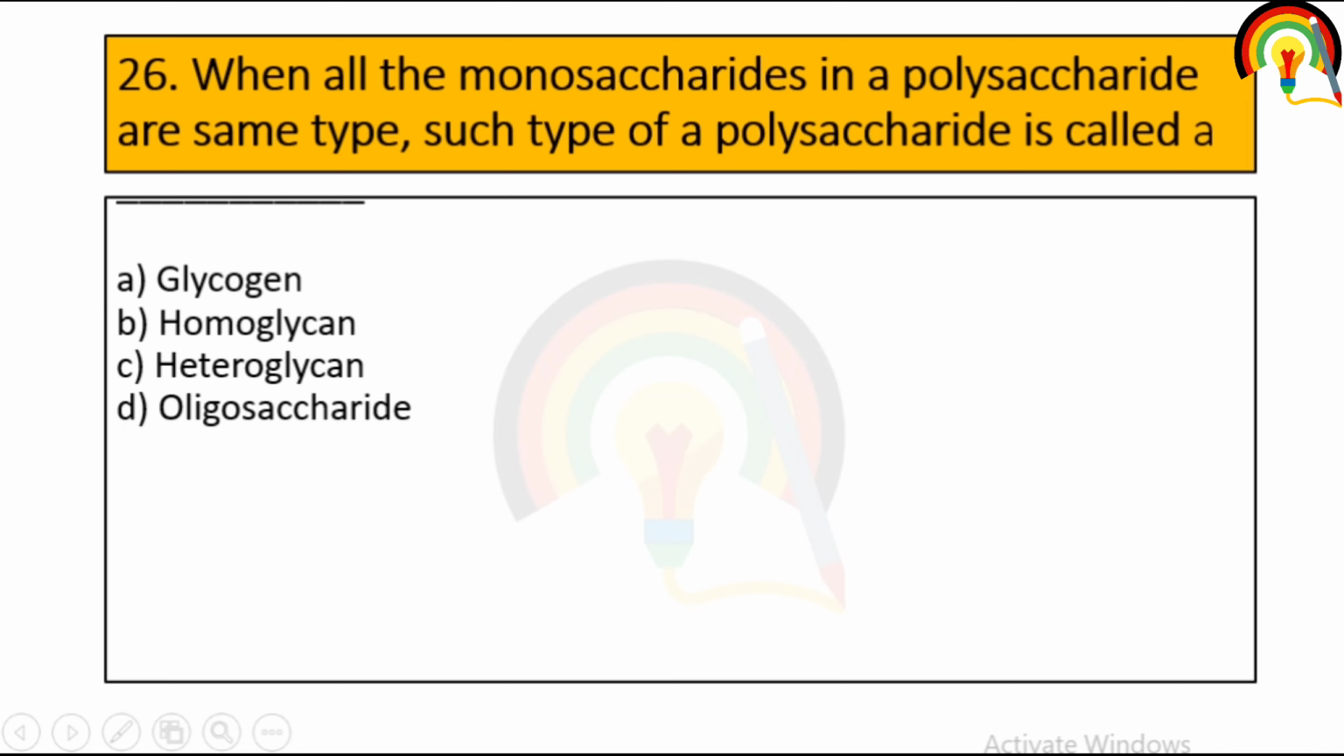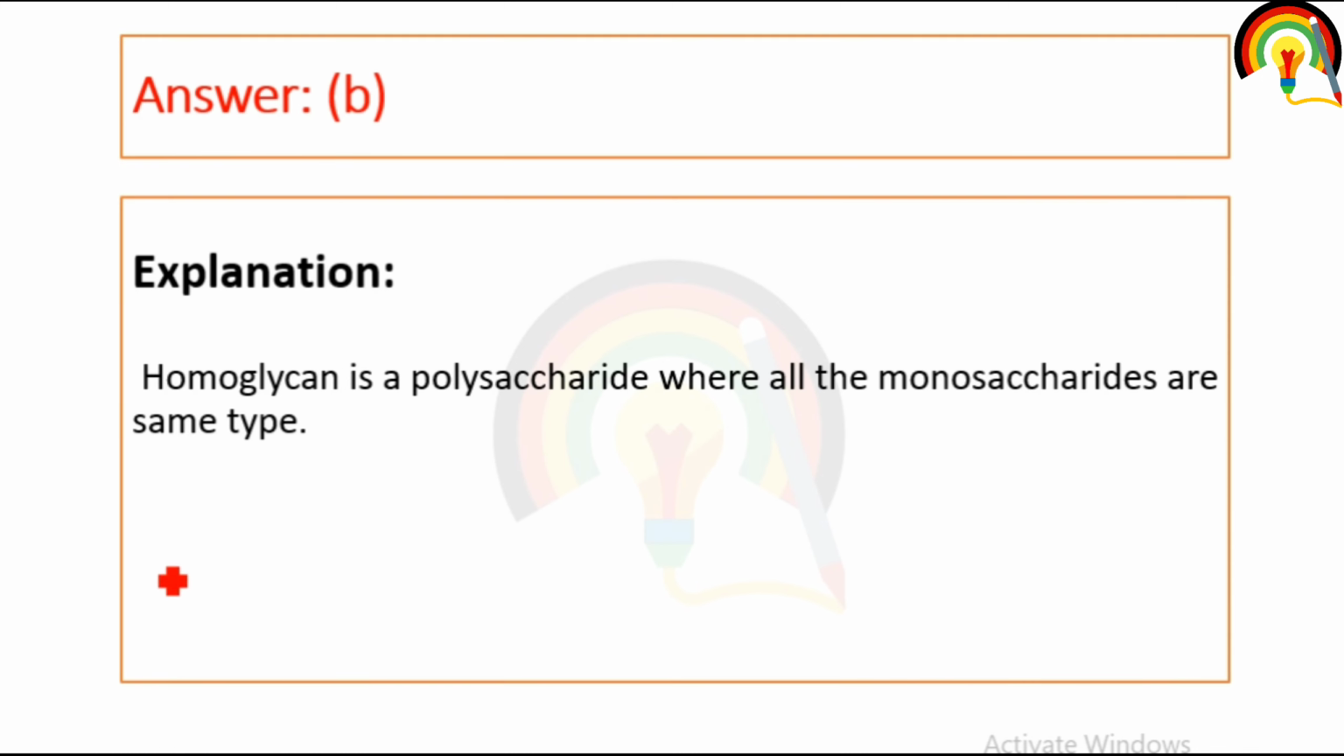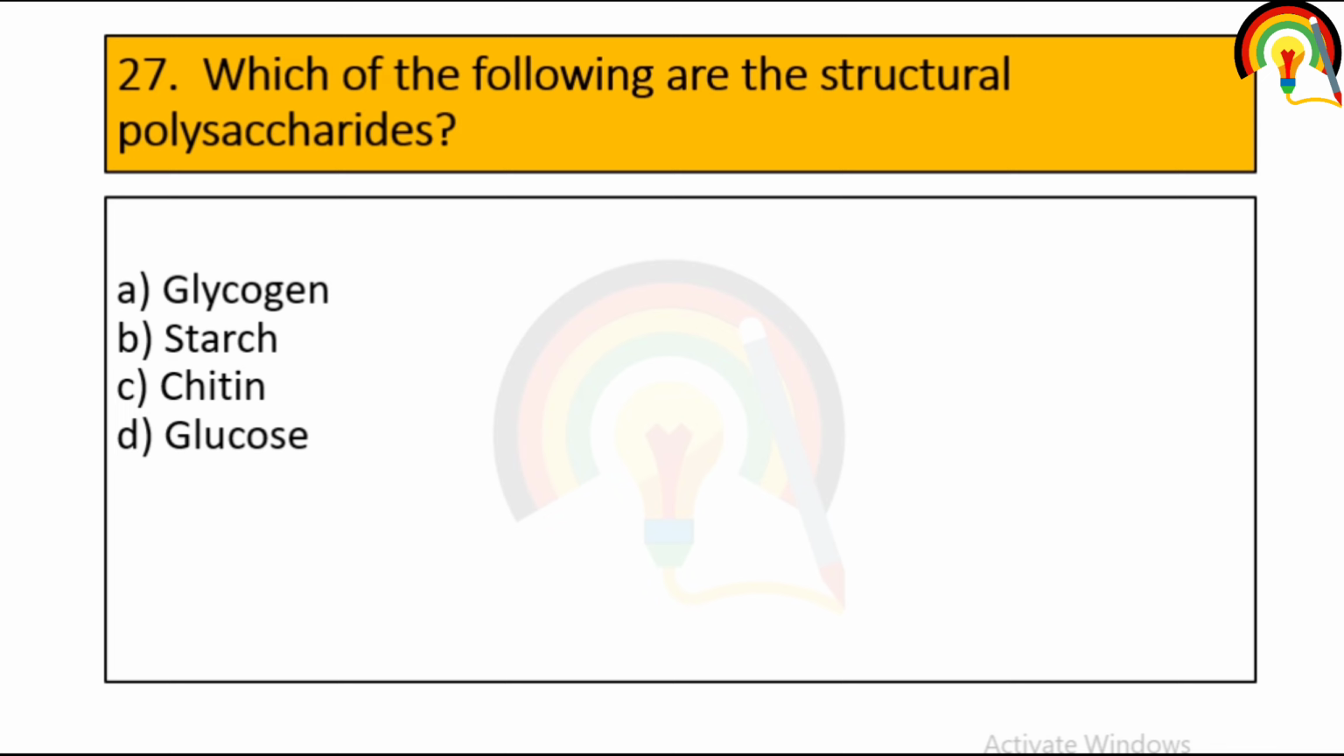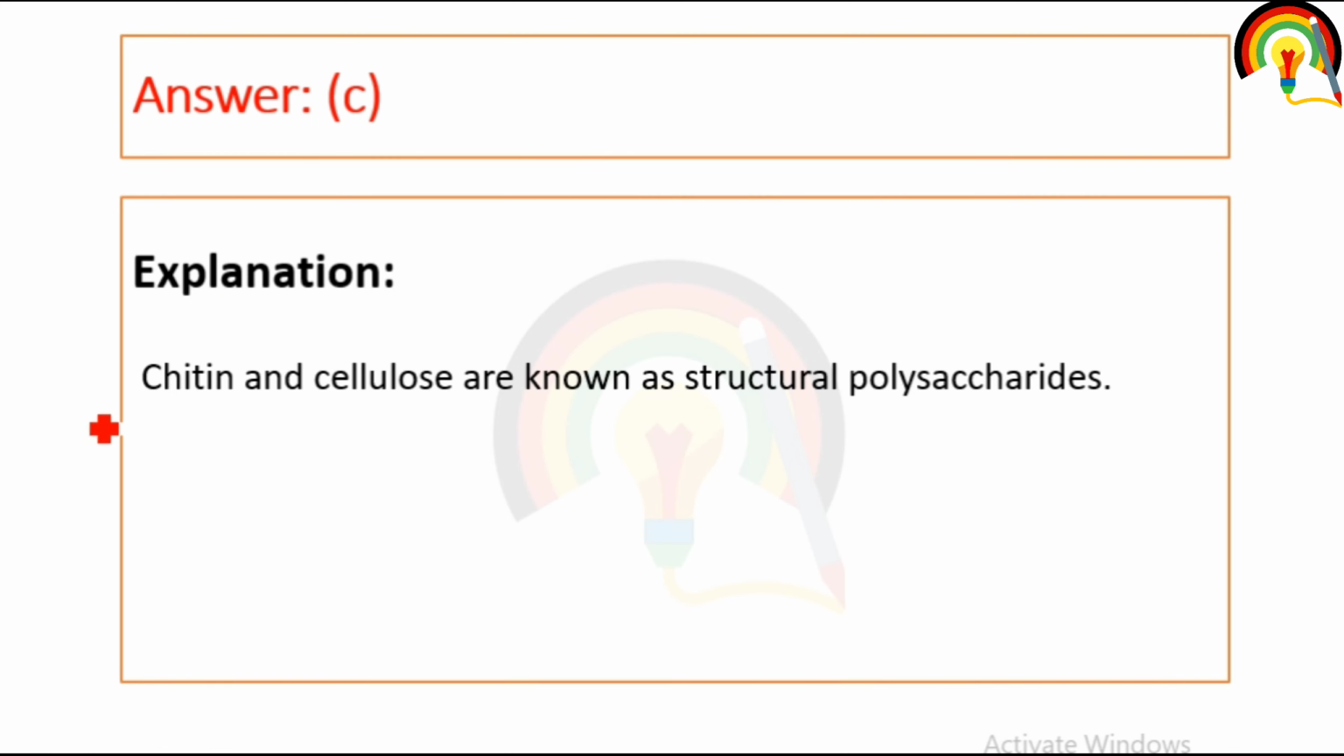Next one is, when all monosaccharides in a polysaccharide are of the same type. Same means homo. So such a type of polysaccharide is called homoglycan. Homoglycan is a polysaccharide where all the monosaccharides are of the same type. Next one is, which of the following are structural polysaccharides? So chitin and cellulose, these are structural polysaccharides. Chitin and cellulose are known as structural polysaccharides.